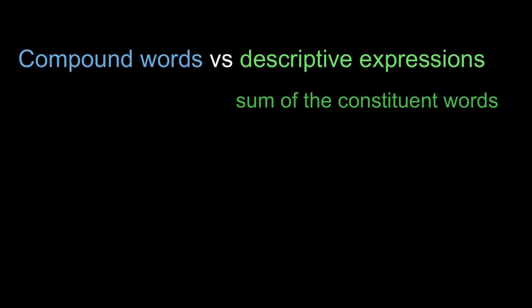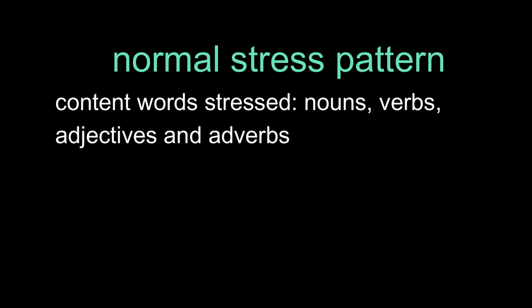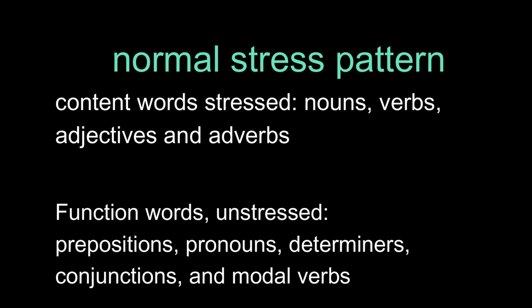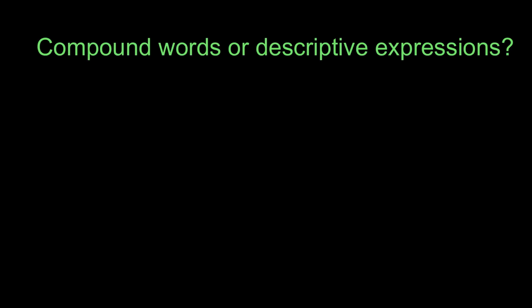These descriptive expressions follow the normal stress pattern of English sentences, the details of which we learn in Chapter 3 of this book, Rhythmic Stress. The main idea, though, is that, normally, words that are stressed in sentences are content words such as nouns, verbs, adjectives, and adverbs, and unstressed words are function words such as prepositions, pronouns, determiners, conjunctions, and modal verbs. Among the content words, nouns are normally stressed the most.